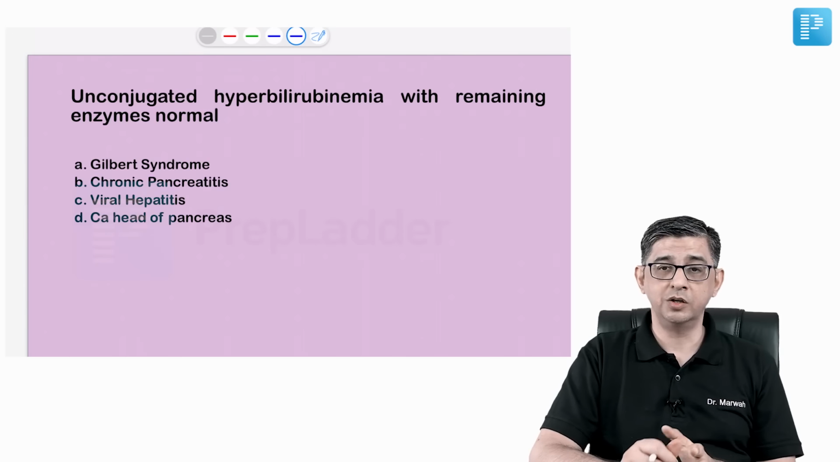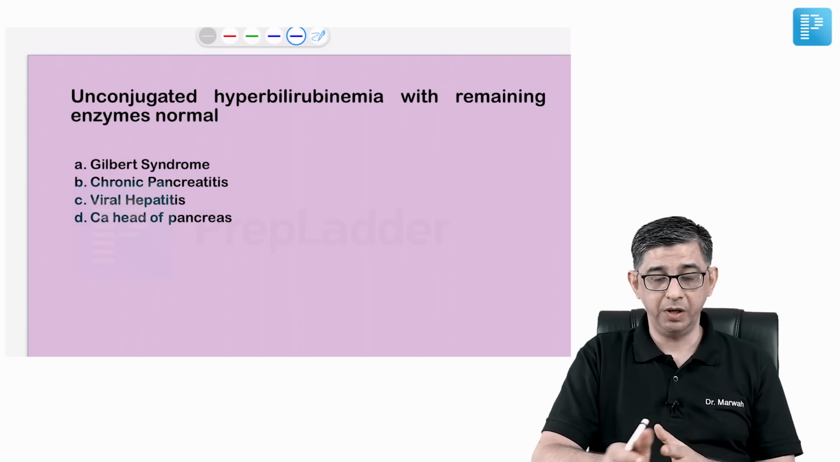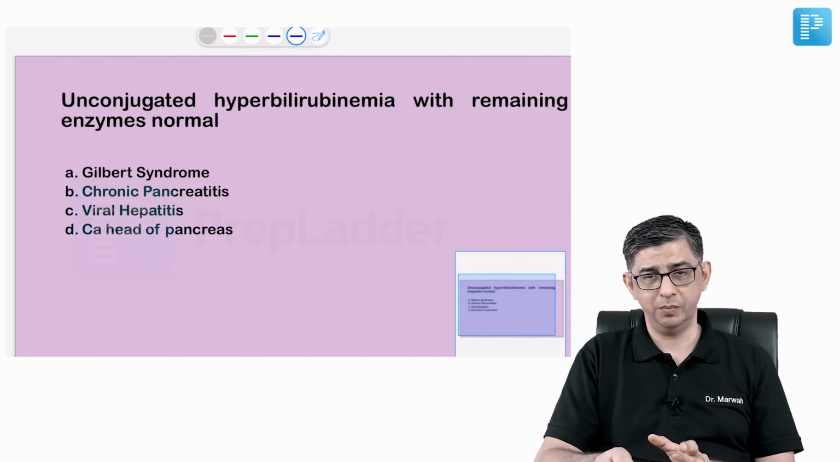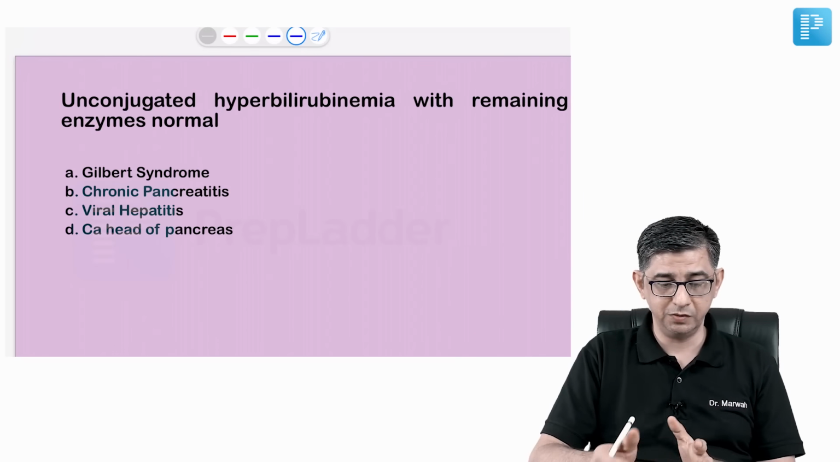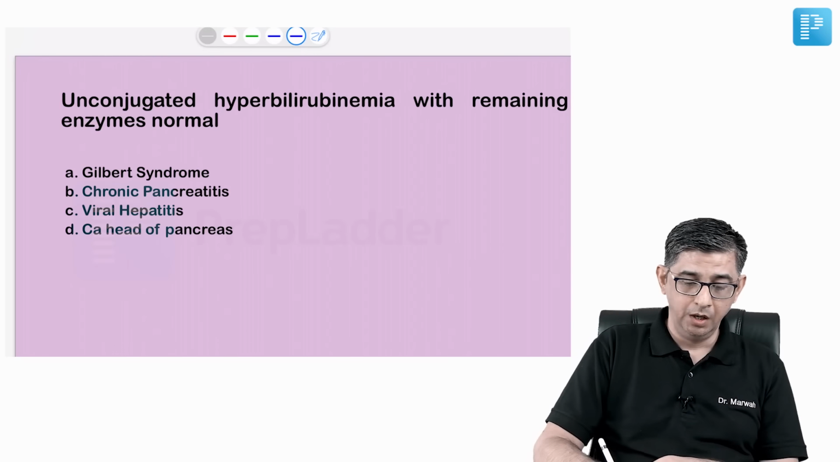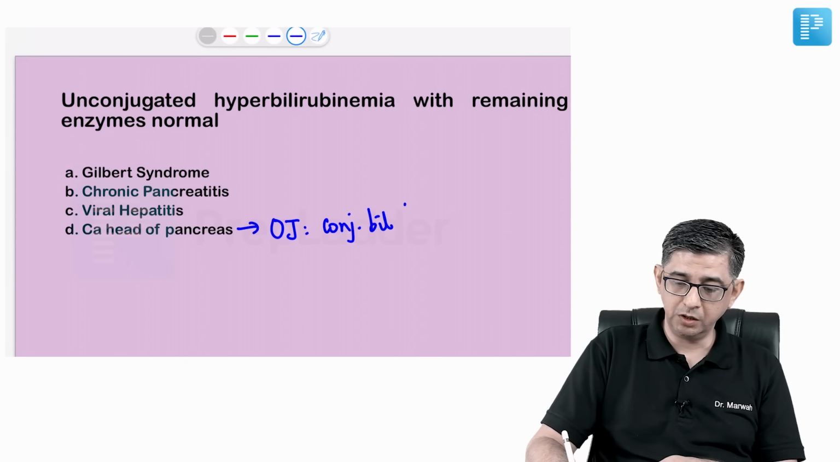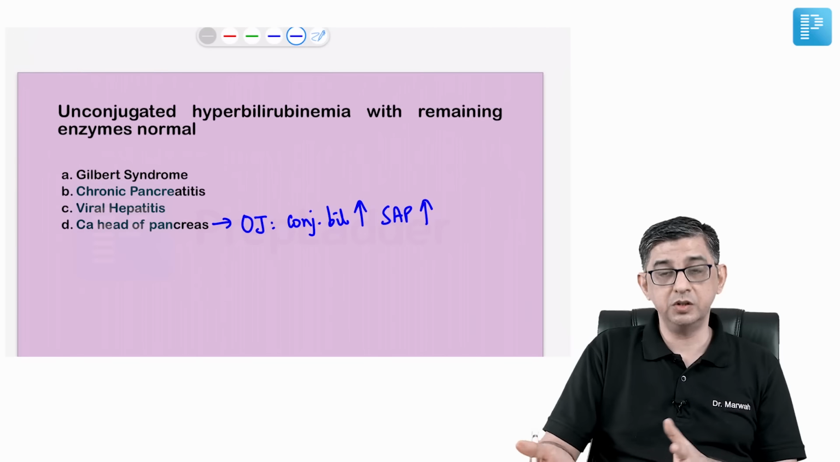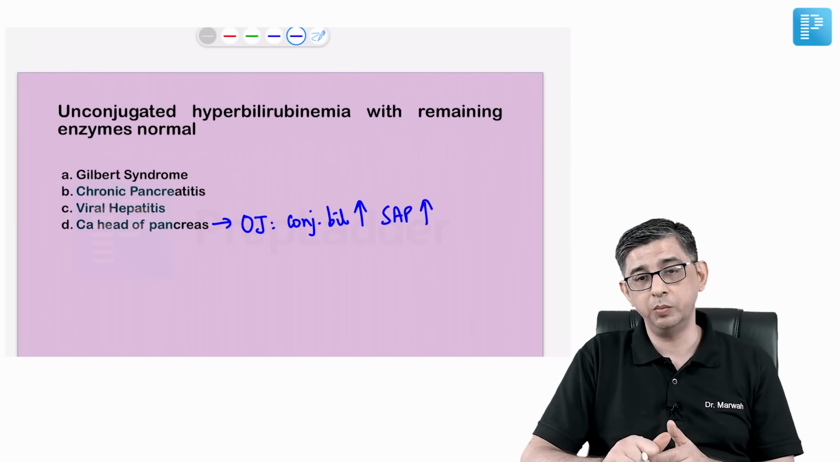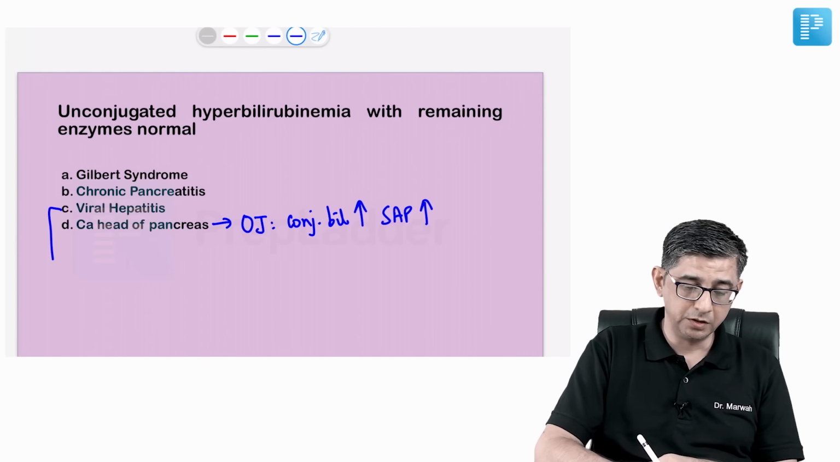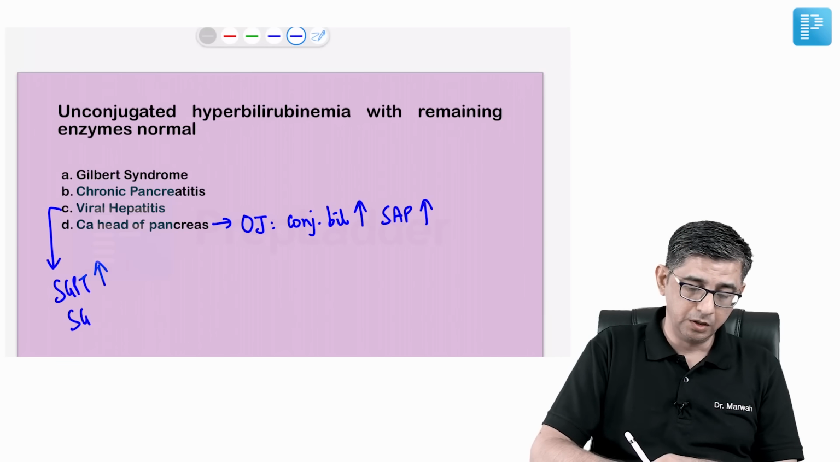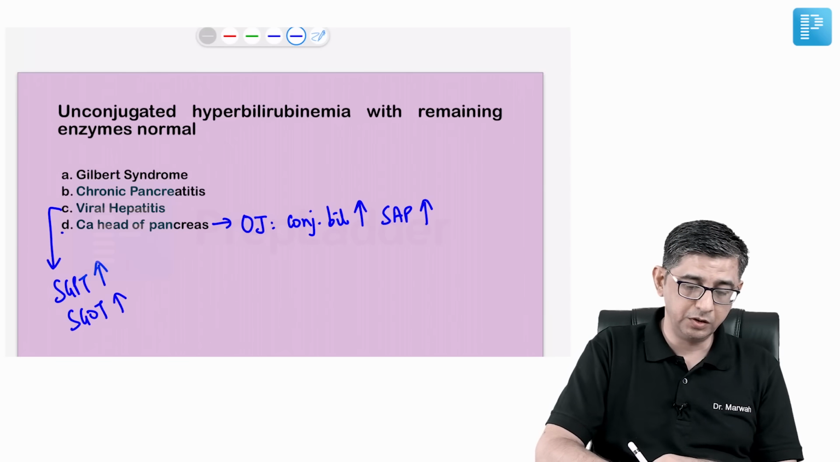This question said unconjugated hyperbilirubinemia with remaining enzymes being normal. SGOT is normal, SGPT is normal, SAP is normal. So let's work out the options. Carcinoma head of pancreas will cause obstructive jaundice. Obstructive jaundice will always contribute to an increase in the value of conjugated bilirubin as well as serum alkaline phosphatase, whereas in this question the remaining enzymes were given to be normal. Viral hepatitis will always have SGPT and SGOT elevation. So I can rule out two options right away in this question.